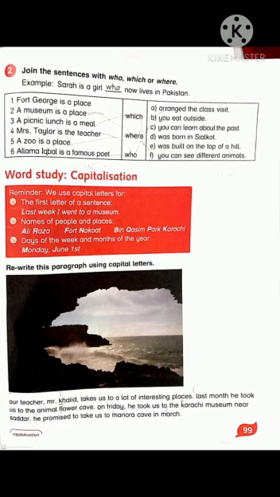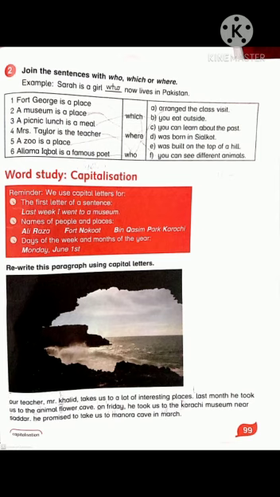After the cave there is a full stop, so on Friday, cut down small o and make it capital, and F of Friday will also be capital. He took us to the Karachi Museum near Sadr. Karachi is the name of the place. It is a noun, so you will make K capital. Sadr is also a noun, so you will make it capital S. Then full stop, and H of he will be capital.